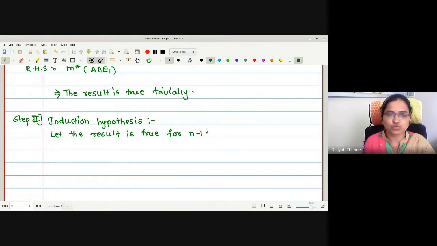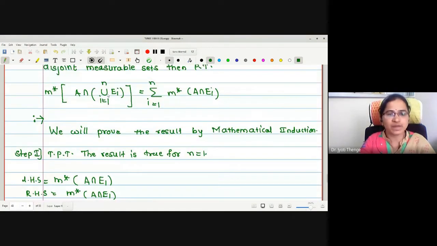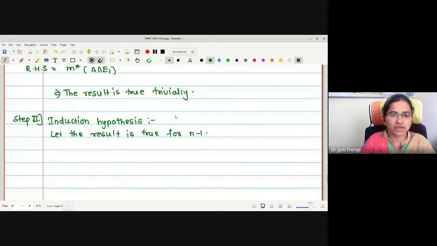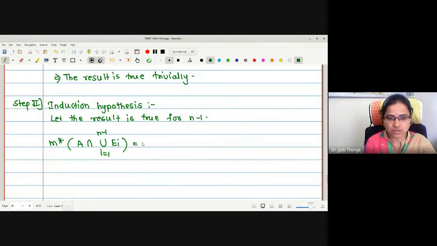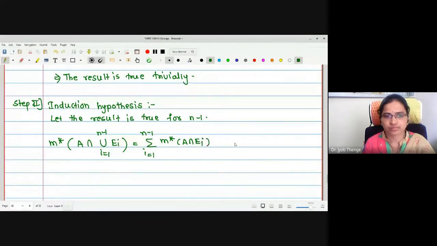If the result is true for n minus 1, we replace n by n minus 1. The statement is: m star of A intersection union i equals 1 to n minus 1 of E_i is equal to summation i equals 1 to n minus 1 of the outer measure of A intersection E_i. This holds.